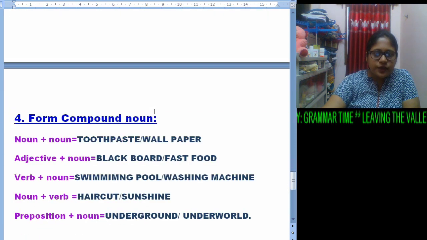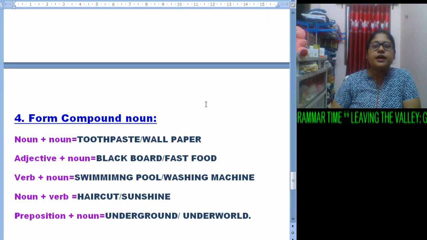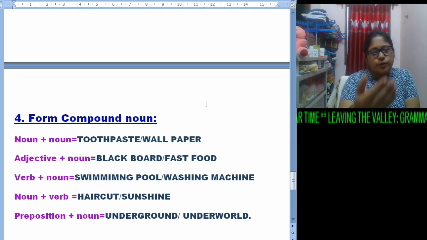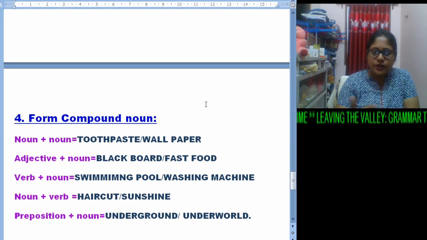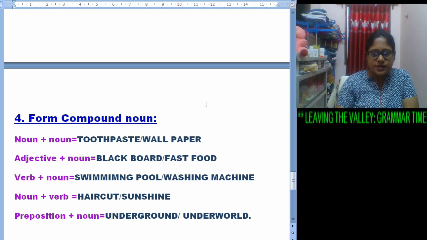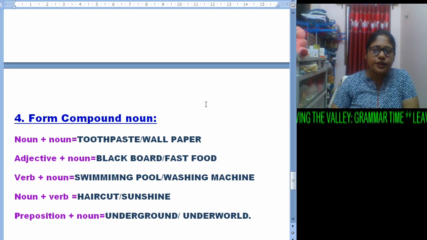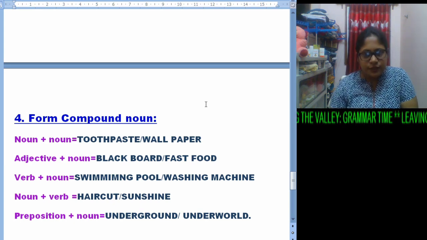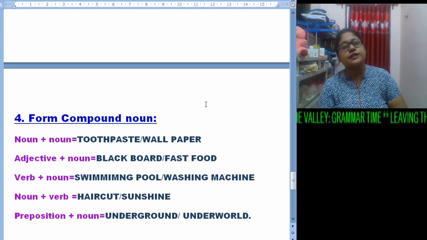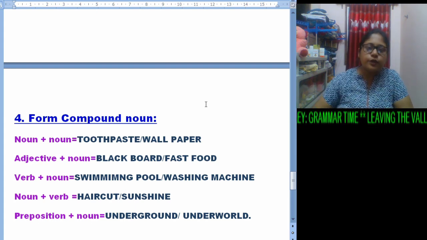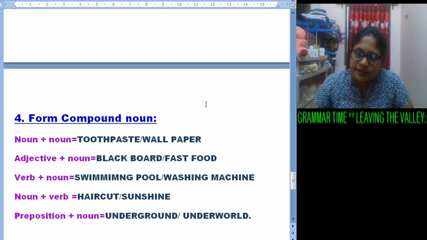Now the last one. We were asked to form some compound nouns, and as we have come to know: noun plus noun, adjective plus noun, verb plus noun, noun plus verb. One more I have added over here in order to see whether you all can do it by yourself or not, that is preposition plus noun. So here for noun plus noun, the answer may vary.